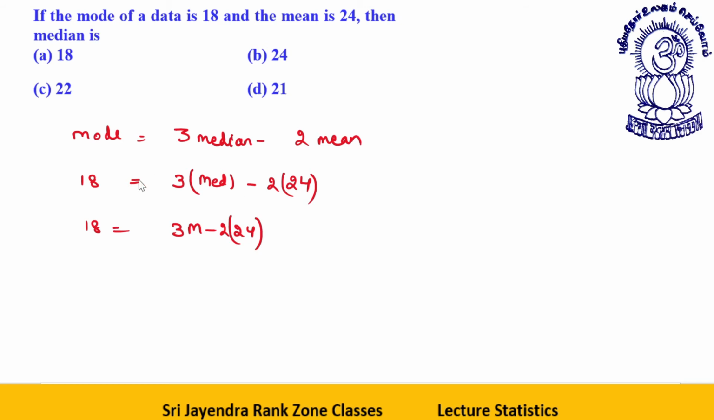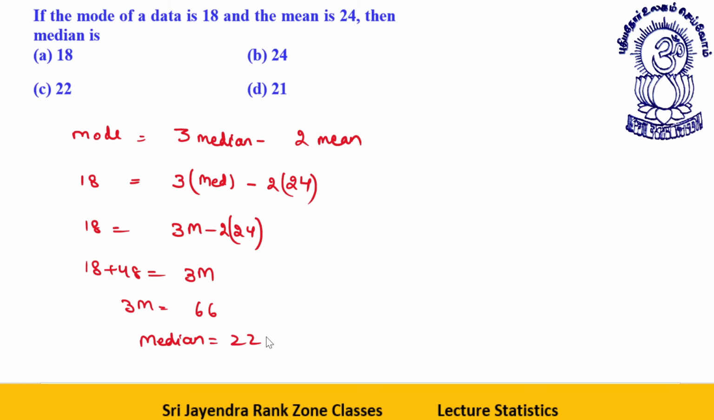So this comes over here and gets added. 18 plus 48 is equal to 3 median. So 3 median comes out to be 66, or the median is equal to what? Median is equal to 22.